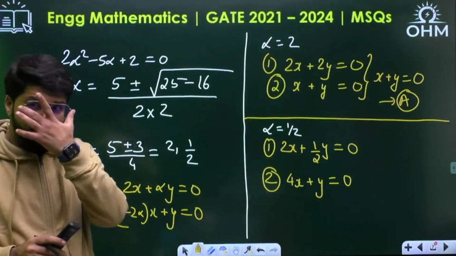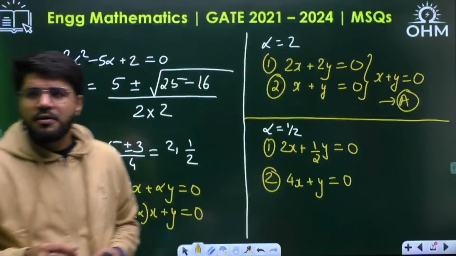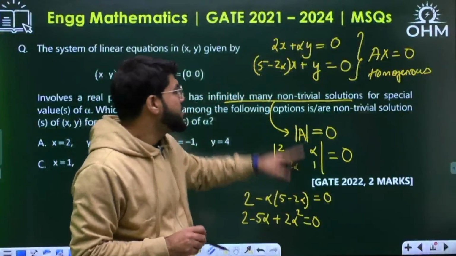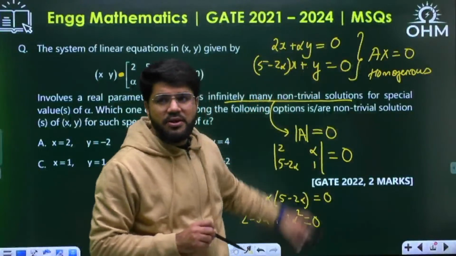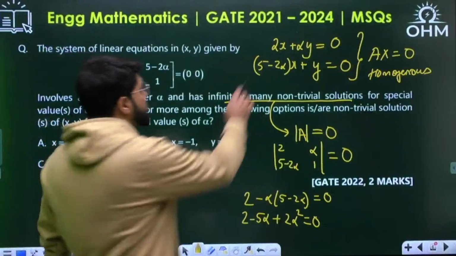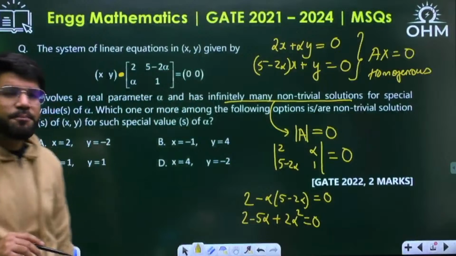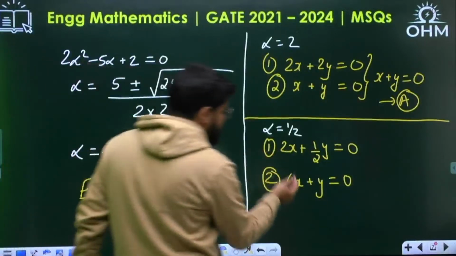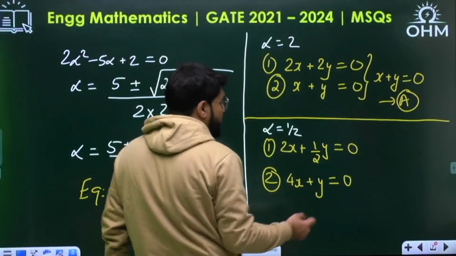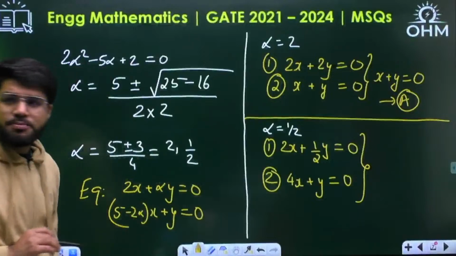That is the condition for non-trivial solution, right? This is the system Ax equal to 0, where A means the coefficient matrix formed by combining the coefficients of x and y. These coefficients 2, alpha, 5 minus 2 alpha and 1 form the A matrix. Again this is the same thing: 2x plus 1 by 2 y equal to 0, multiply by 2, 4x plus y equal to 0. So what option can satisfy here? Let's take the simple one: 4x plus y should be 0.